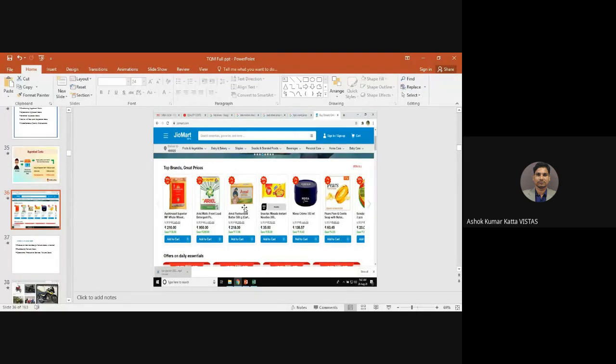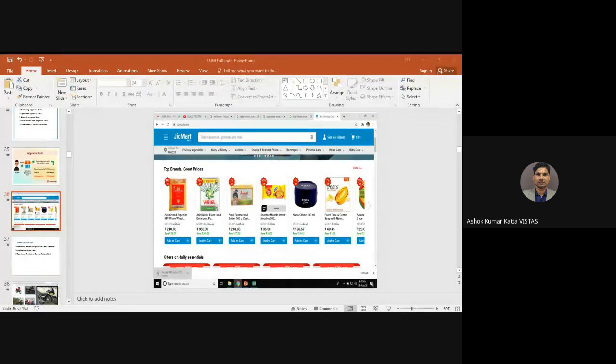Now here the cheese, 500 grams, they are saying 218 rupees, you will get 17 rupees discount. Nivea cream 138 rupees, 60 rupees. So everywhere you are going to find 7 to 17%, 10% of discount. All these things, they are promoting their product, and relatively they are encouraging their sales also.